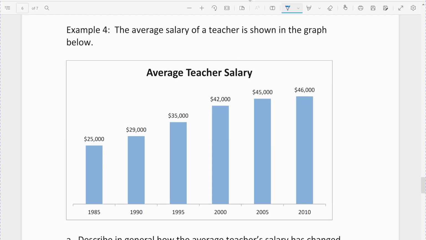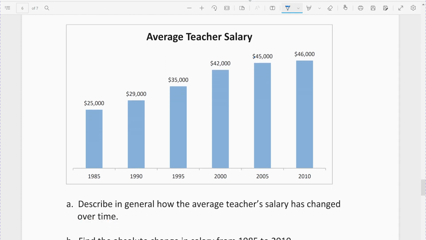So the next examples that we're going to look at are examples using graphs. The first example is a bar graph, and the second example is going to be a line graph. The first example in this set of notes is the bar graph giving the average teacher salary over the following years: 1985, 1990, 95, 2000, 2005, 2010.